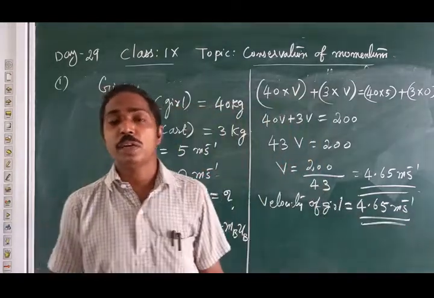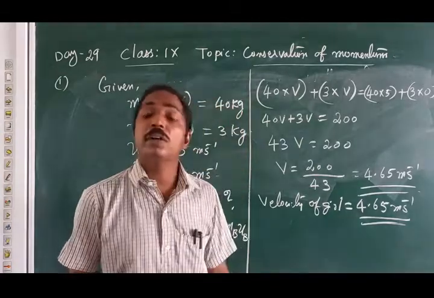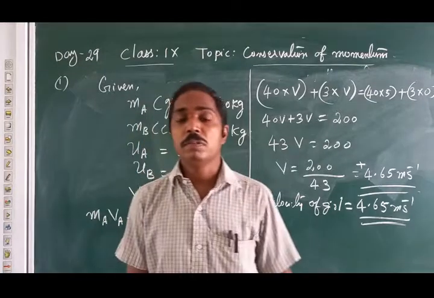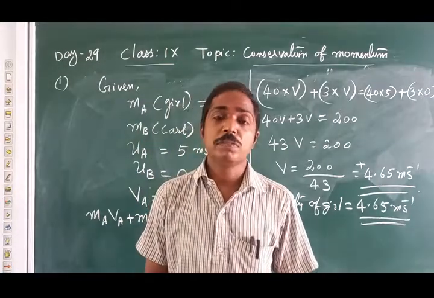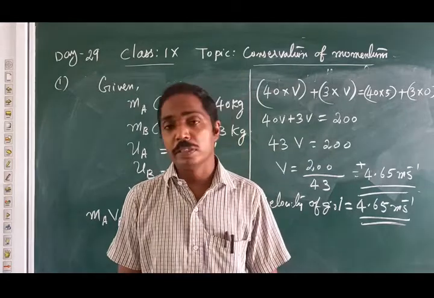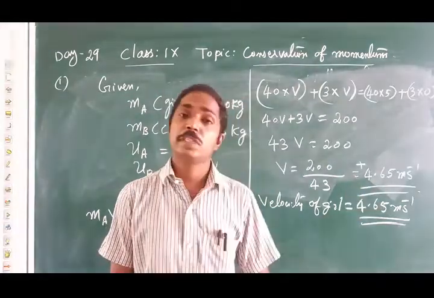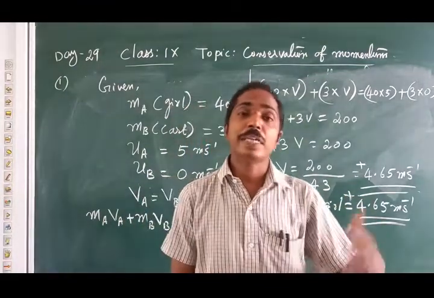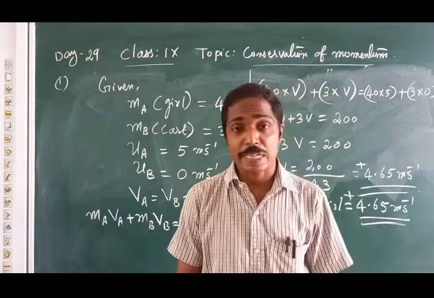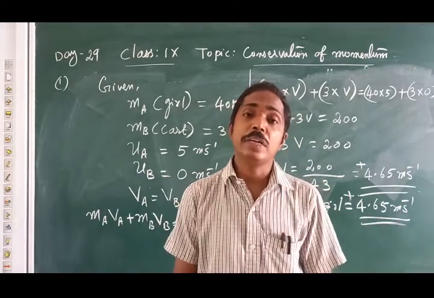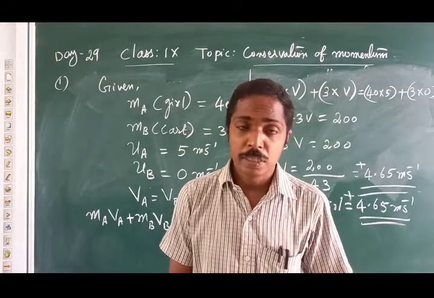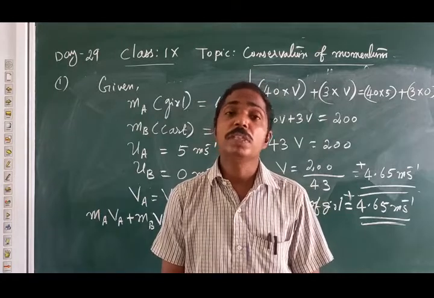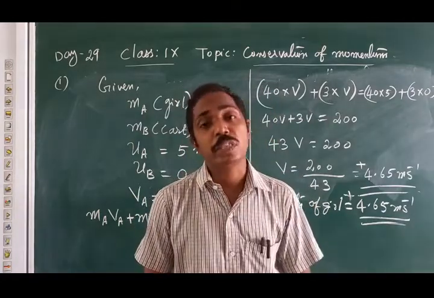The cart also moves with the same velocity after interaction. Here, note down, we got a positive answer. In some cases when we do conservation of momentum problems, we will get a negative answer also. But here we got a positive answer. The textbook also mentioned plus. Why plus? It shows that the girl and cart move in the same direction. Since they move in the same direction, we have a positive answer.